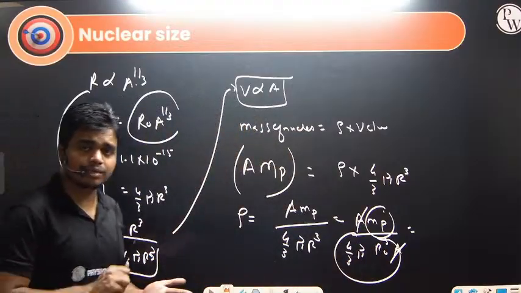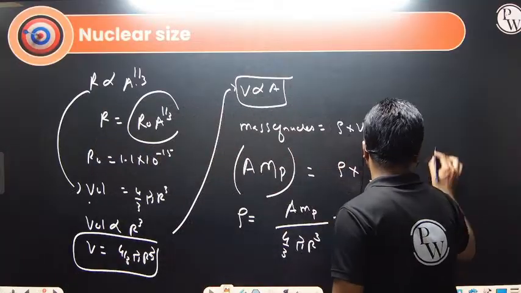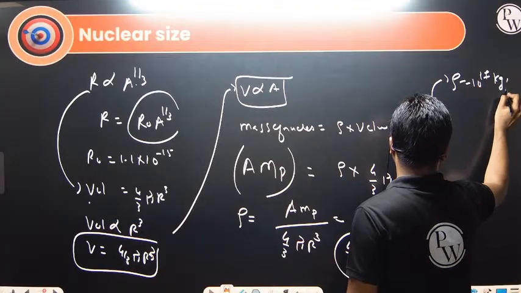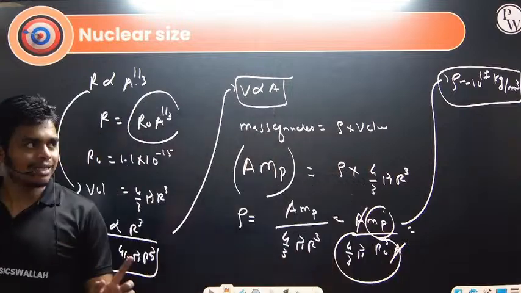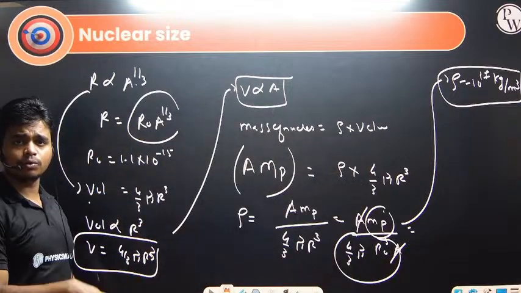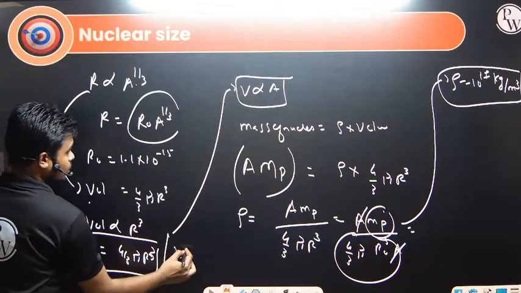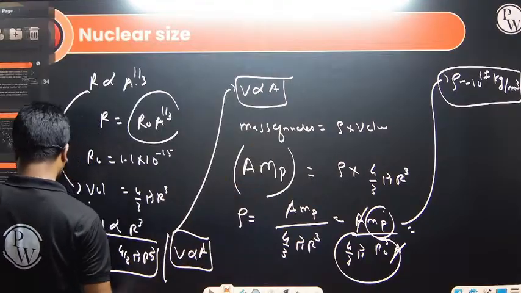Hydrogen, helium, lithium, beryllium, boron, carbon, all the elements will have approximately the same order of nuclear density, and that is given by 10 to the power 17 kg per meter cube. But the radius of each element will depend on its mass number. That is, radius is proportional to A to the power 1/3, and volume is proportional to A to the power 1. Nuclear density will be the same everywhere.